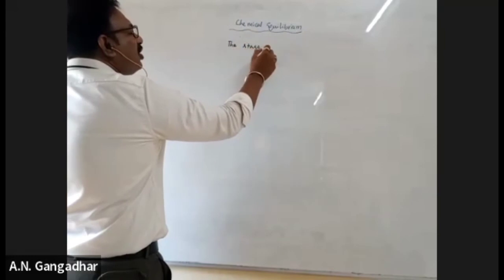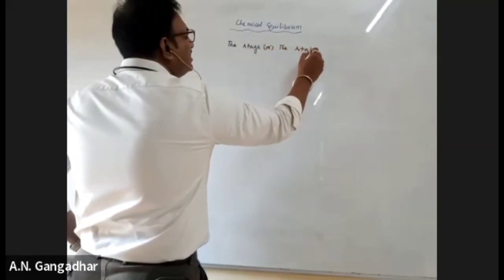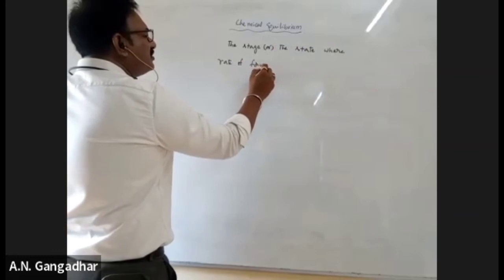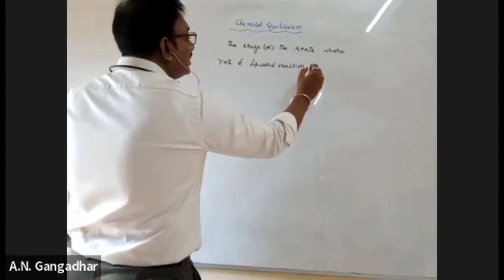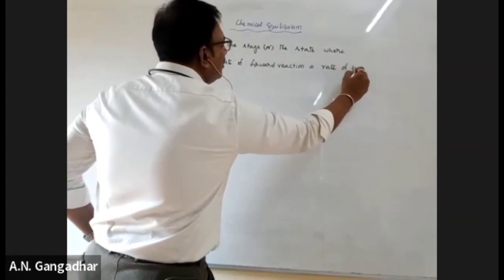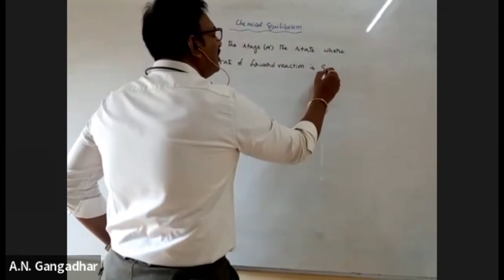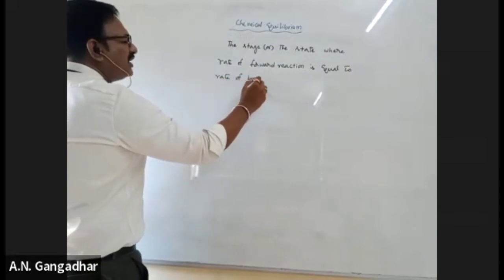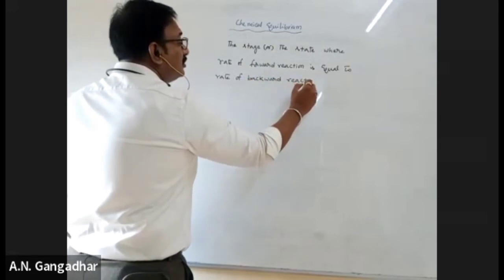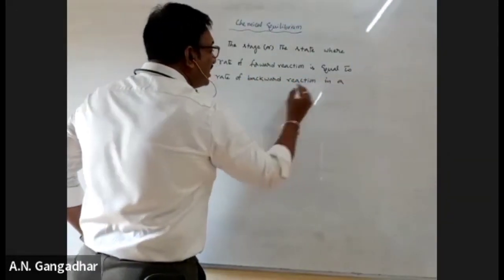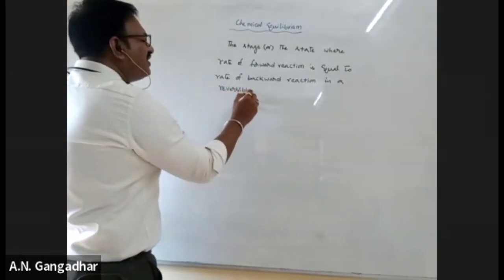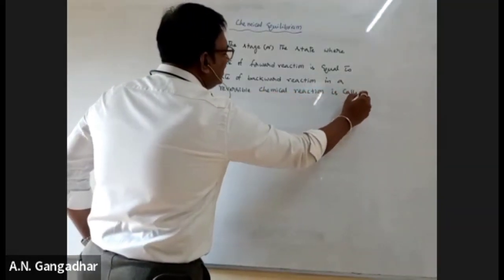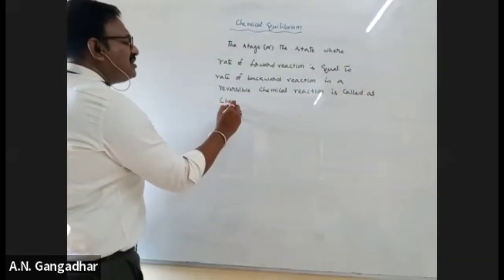The stage or the state where the rate of forward reaction is equal to the rate of backward reaction in a reversible chemical reaction is called chemical equilibrium.